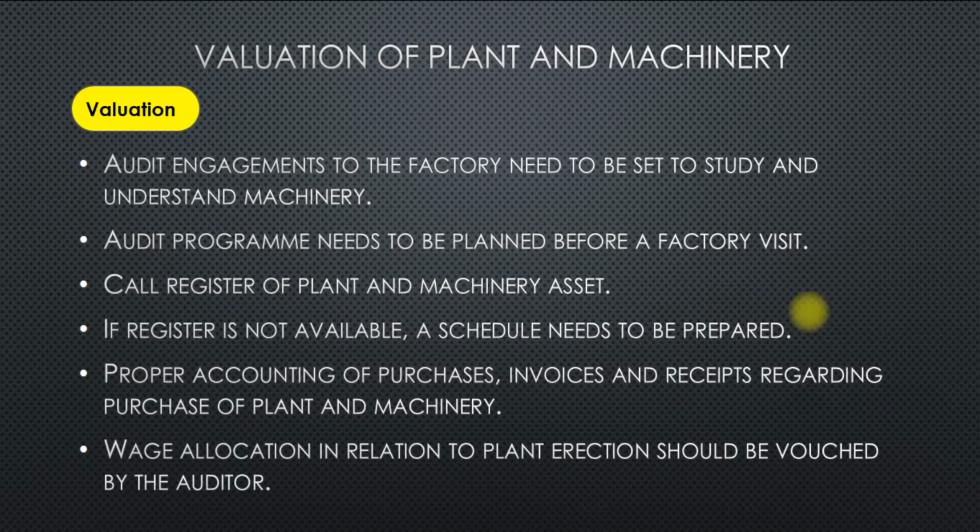So let's see what the valuation steps are for plant and machinery. First, audit engagements have to be made to the factory to study and understand machinery. So that is already told. Audit program needs to be planned before a factory visit. There should be an audit program. The register of plant and machinery assets needs to be seen or made. If the register is not available, a schedule needs to be prepared.